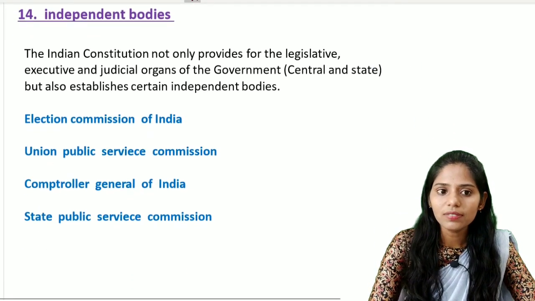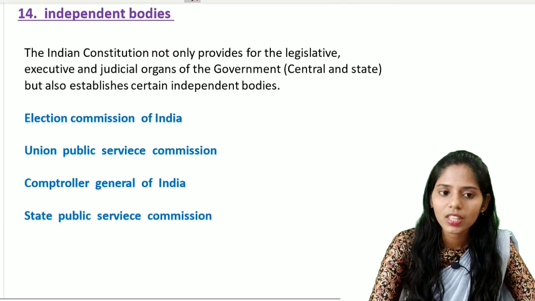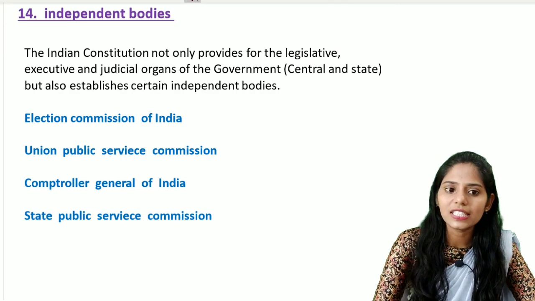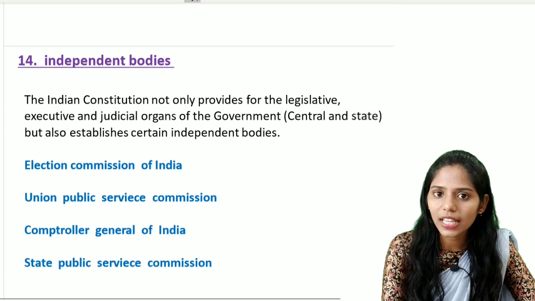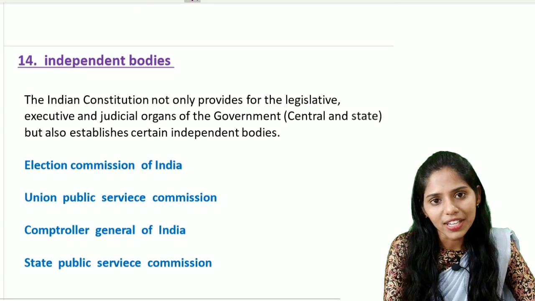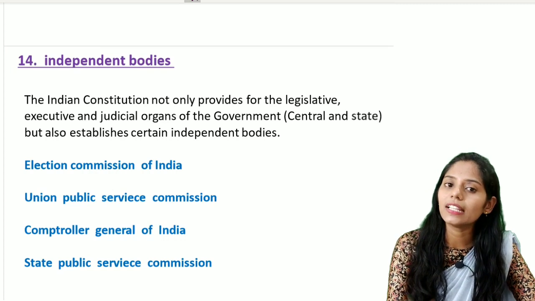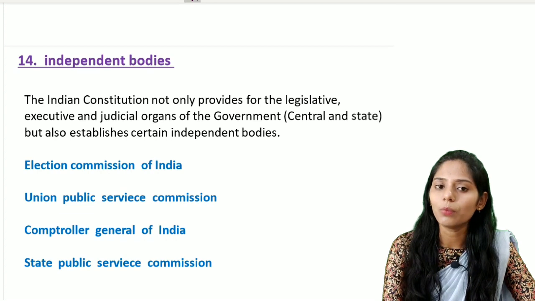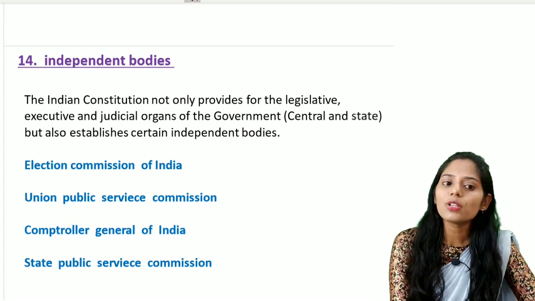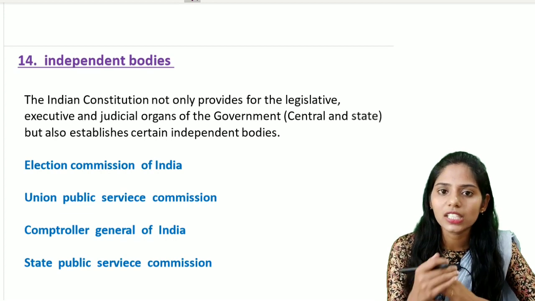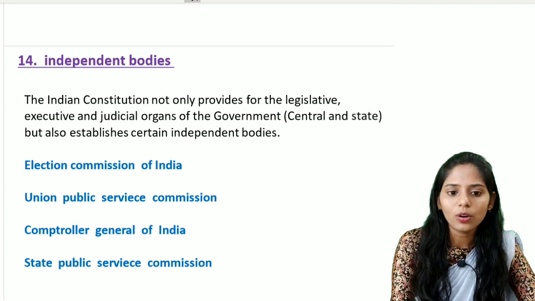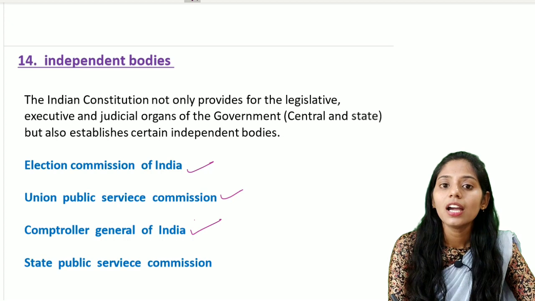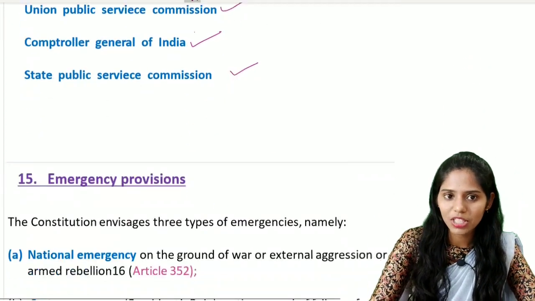And let us see the next one, that is independent bodies. The Indian Constitution not only provides for the legislative, the executive, and the judicial organs of the government at the state level and also central level, it also establishes some independent bodies as well. The examples of these independent bodies include the Election Commission of India, the Union Public Service Commission, the Comptroller and Auditor General of India, and also the State Public Service Commission.